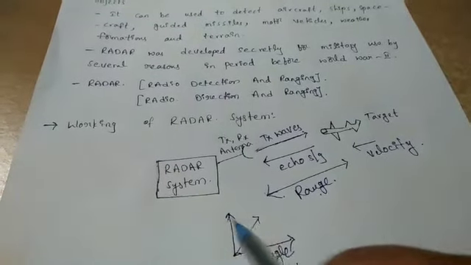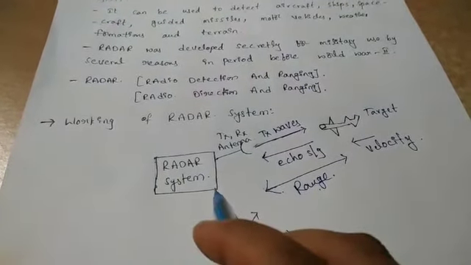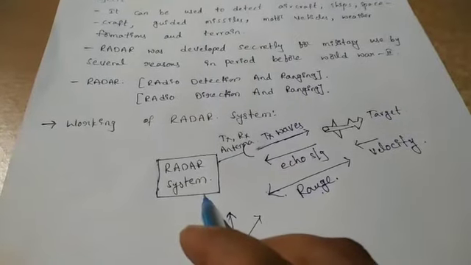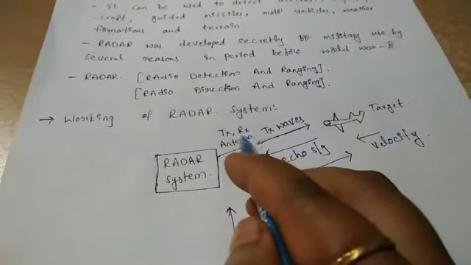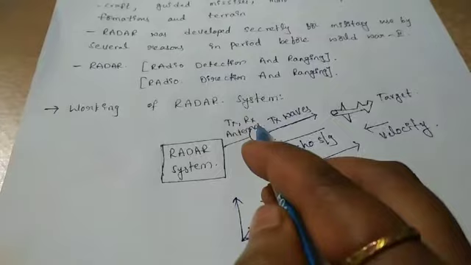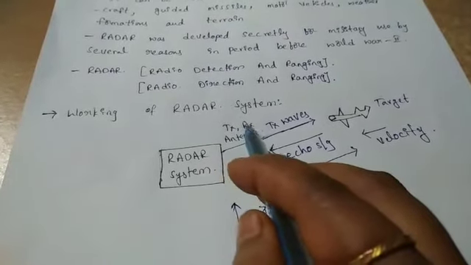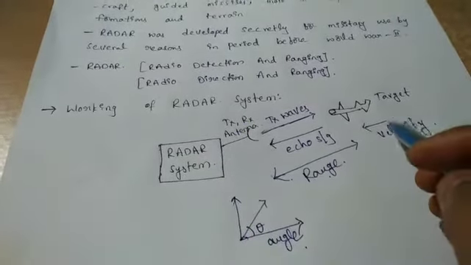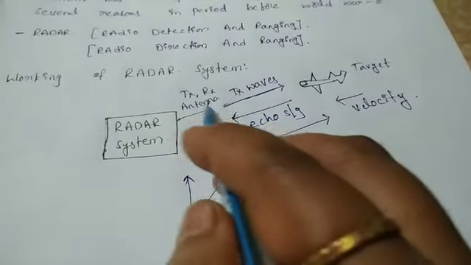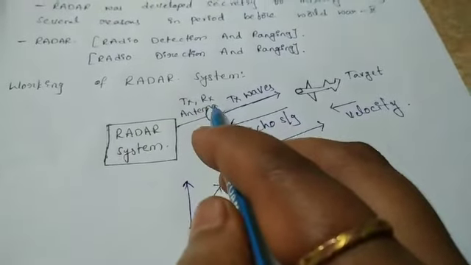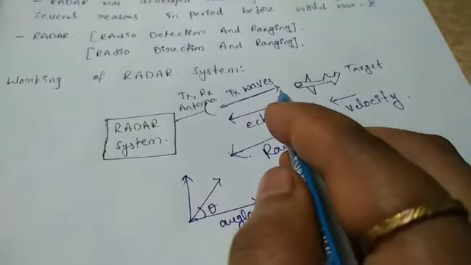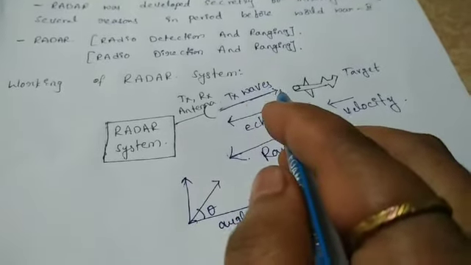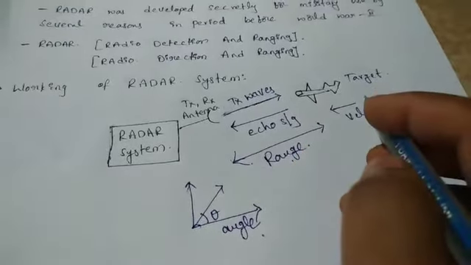So here I have a radar system with a transceiver antenna. This transceiver antenna is directed at the target. Through the transceiver antenna we can transmit radio waves towards the target.